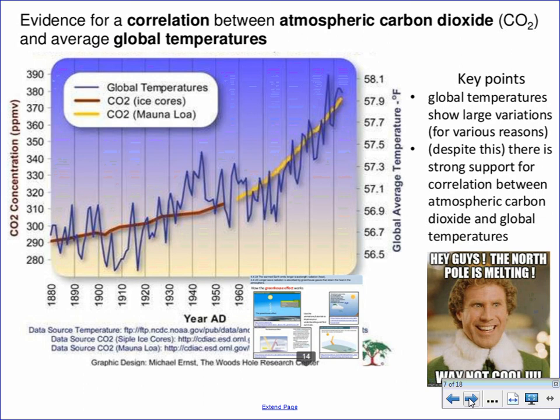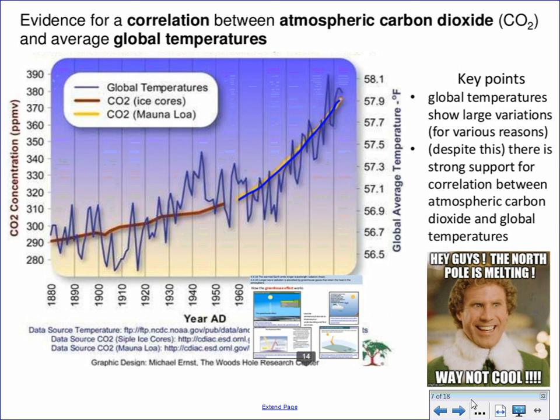There is evidence that has been gathered to show that there's a correlation between atmospheric carbon dioxide concentrations and average global temperature. Generally speaking, as atmospheric CO2 levels have been measured since the 60s, they have shown a steady increase in CO2 concentrations.